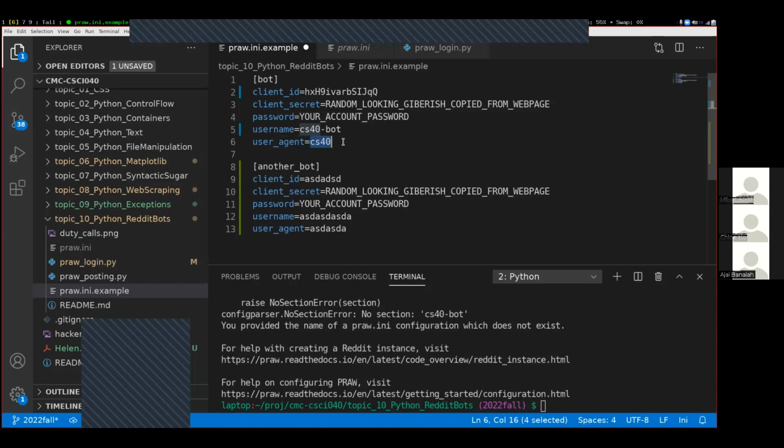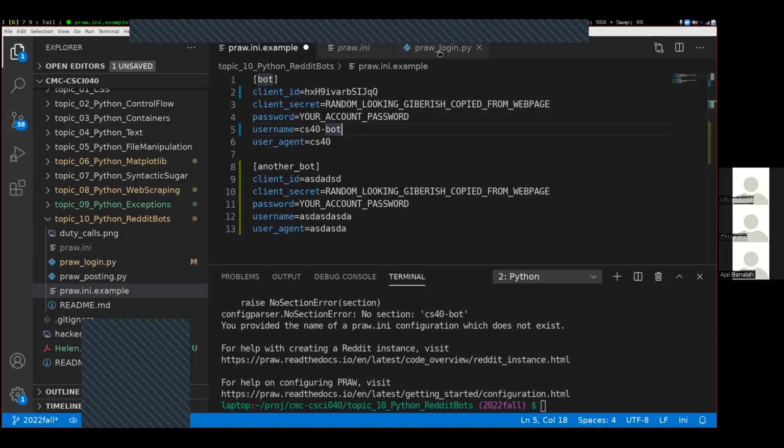Did that answer your question, Jackson? It does. Is there any other reason we'd get the OAuth exception other than the password? The OAuth exception is only because of the credentials being incorrect somehow. So if you're still getting the OAuth exception, then I'll need to sit down one-on-one and figure out what's going on there. Good question. Any other questions at this point? Okay.